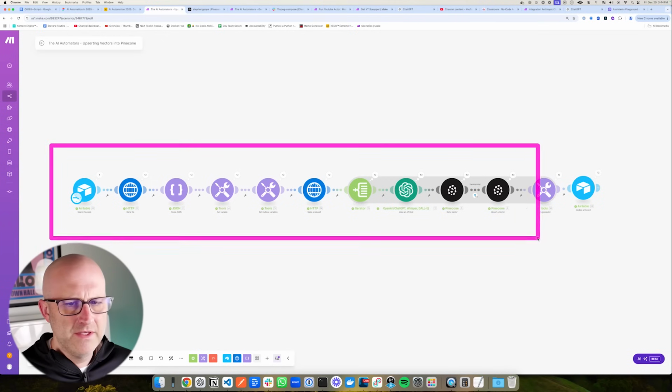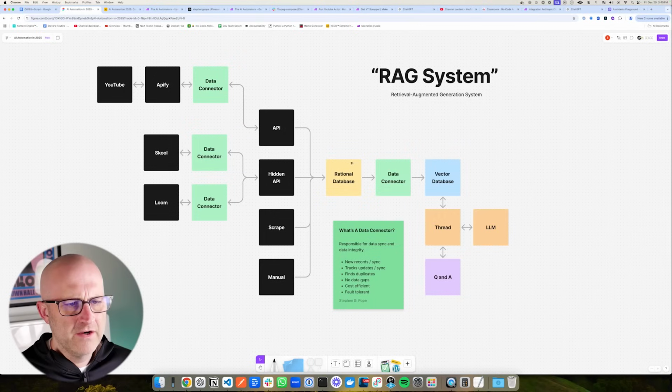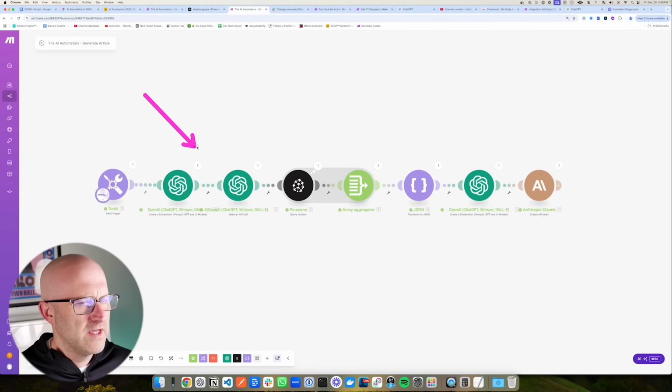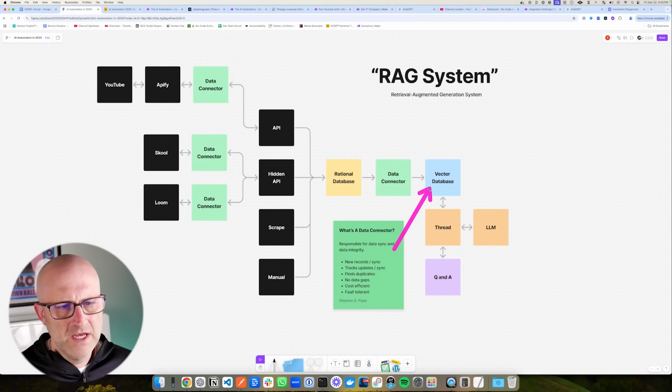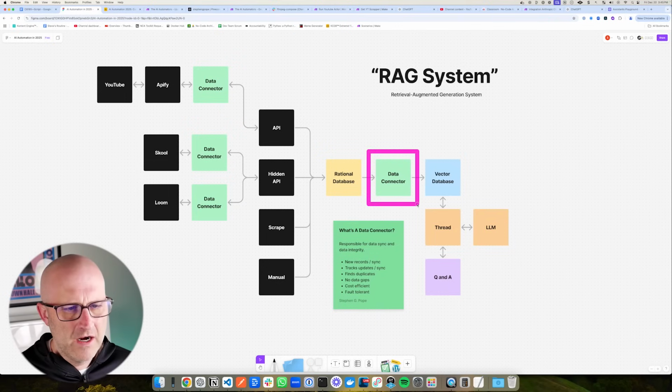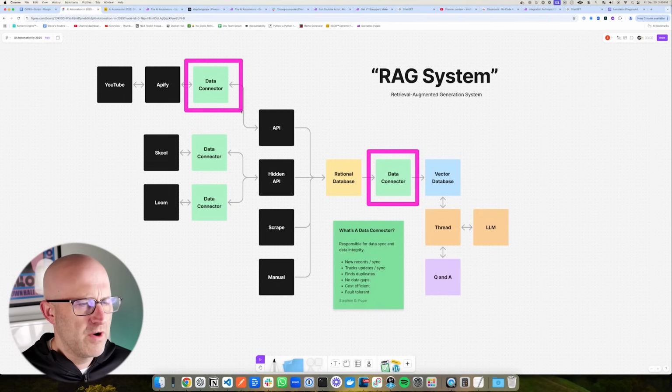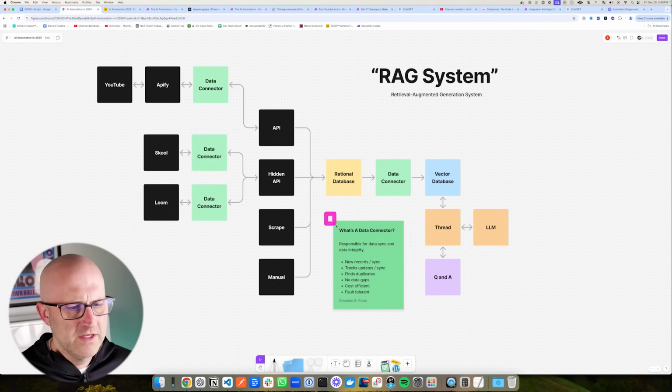And just as a recap, this automation here is the data connector for this part of the system. And then this automation here is what allows us to take that data from the vector database, send it to a LLM like ChatGPT or Claude for final processing, and then return it back to the user. And again, the hardest part of this entire process, which I will cover shortly, is this data connector. It is this logical understanding and system that allows you to isolate and keep the data between one source and another source intact and trusted.